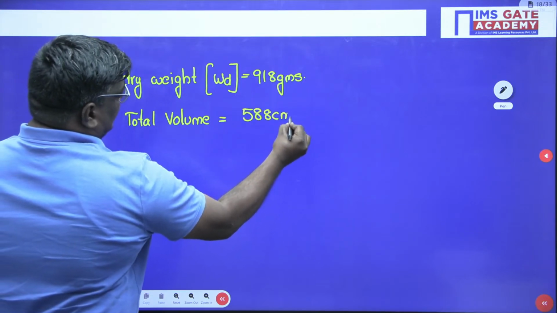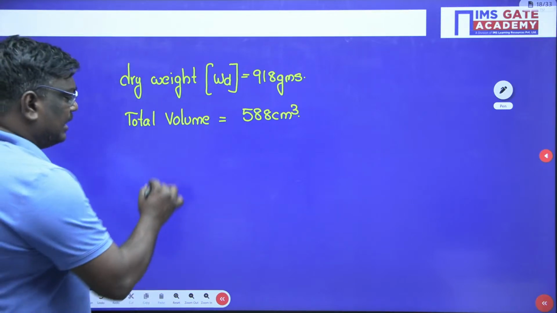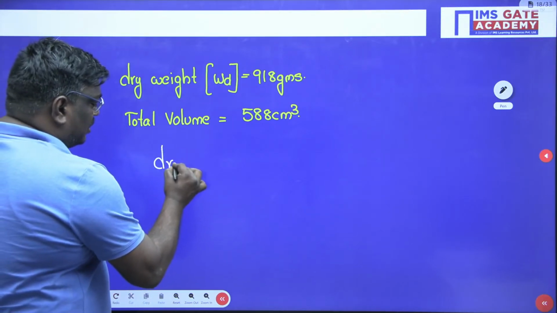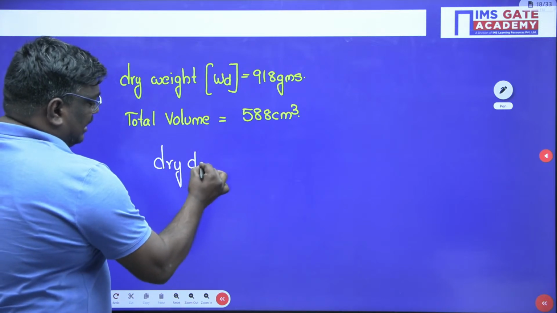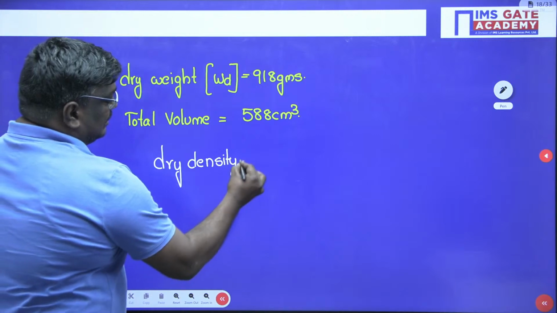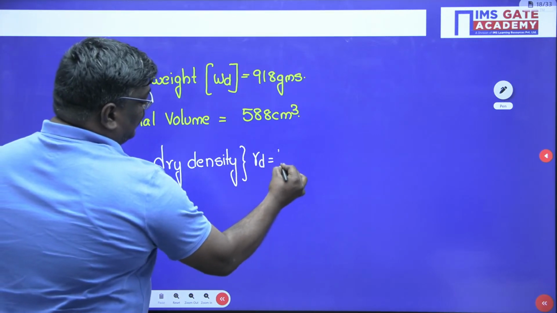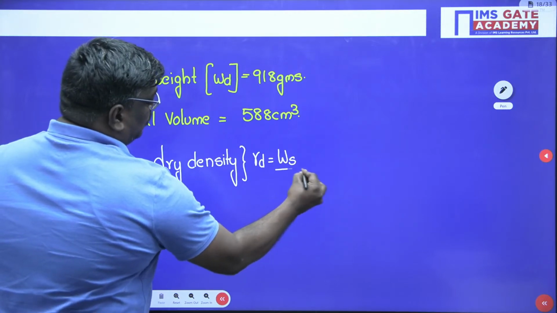Now, my dear students, let me tell you one important thing. What do you mean by dry density? Can anyone tell me the definition of dry density? The dry density is represented as gamma D. So gamma D is equal to weight of solids by total volume.